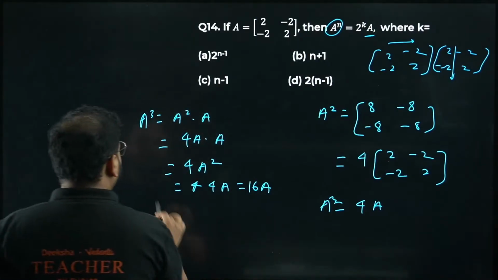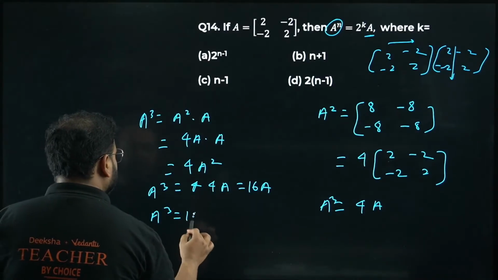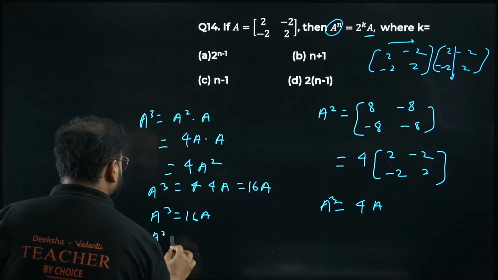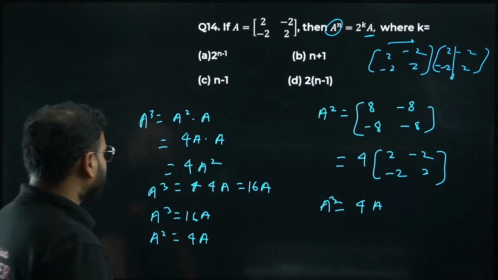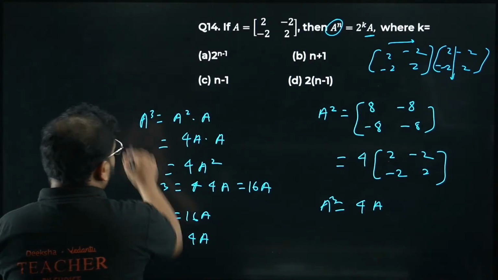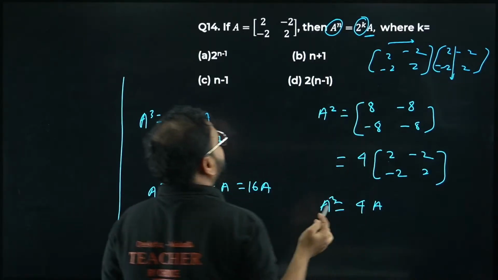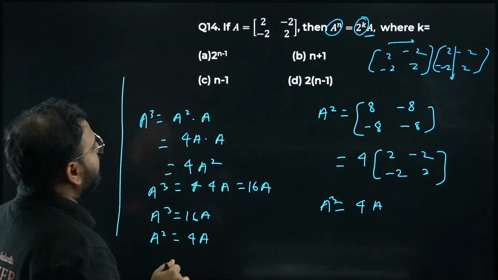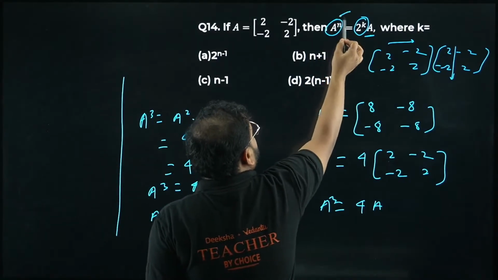Please check. So my a cube is coming as 16a. A cube is 16a. A square is 4a. Now you have to check for the option. Powers of 2, I want powers of 2. 2 power k is there. I want the value of powers of 2. Please check powers of 2 in terms of n.